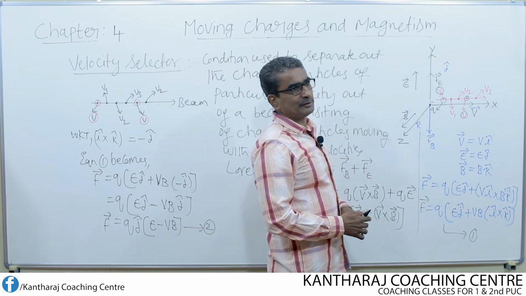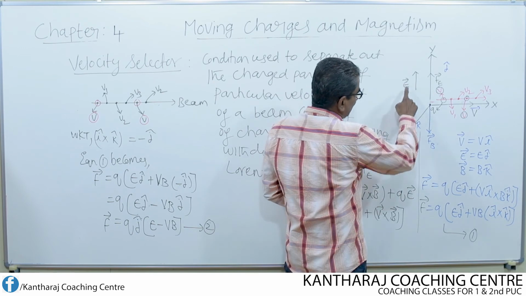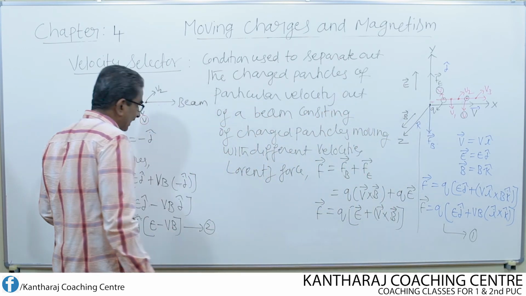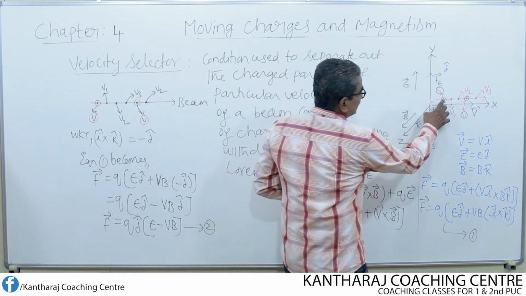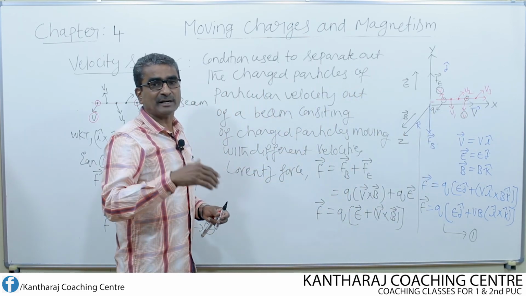Then for that what we have to do is adjust electric and magnetic fields. Adjust the electric and magnetic field in such a way that the net force acting on the charged particle q becomes 0. So the net force acting on this charged particle and also on this charged particle having identical velocity should become equal to 0.